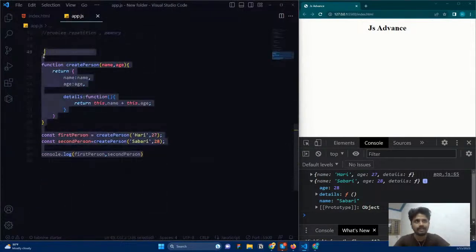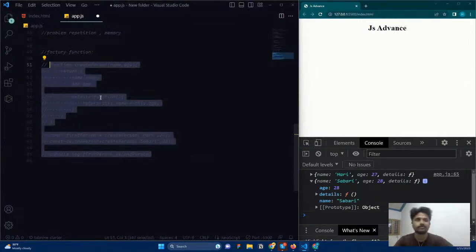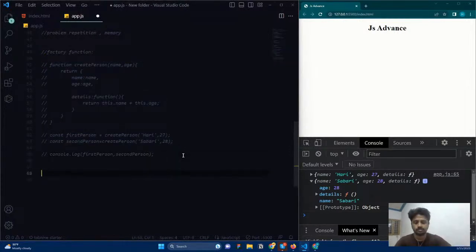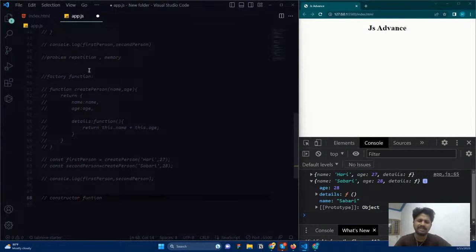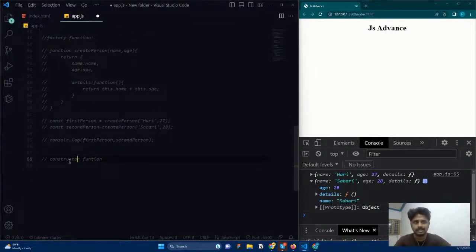So that's why the next upgrade. What is the next upgrade? It is the constructor function. So what is the constructor function? Well, the constructor function is also exactly like the factory function, but a little bit different. This constructor function is the one that is available.